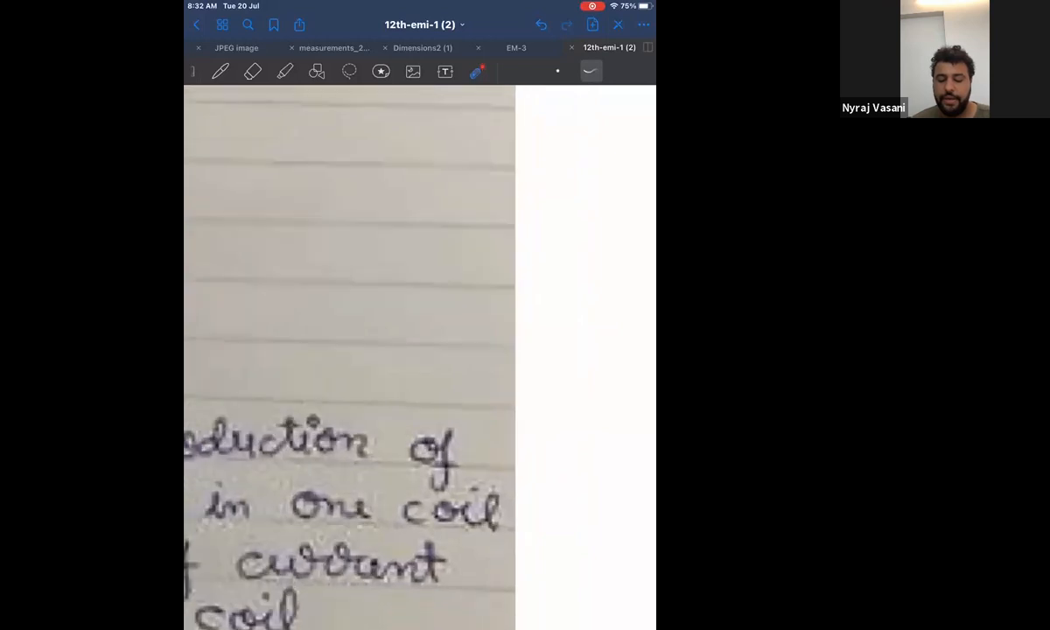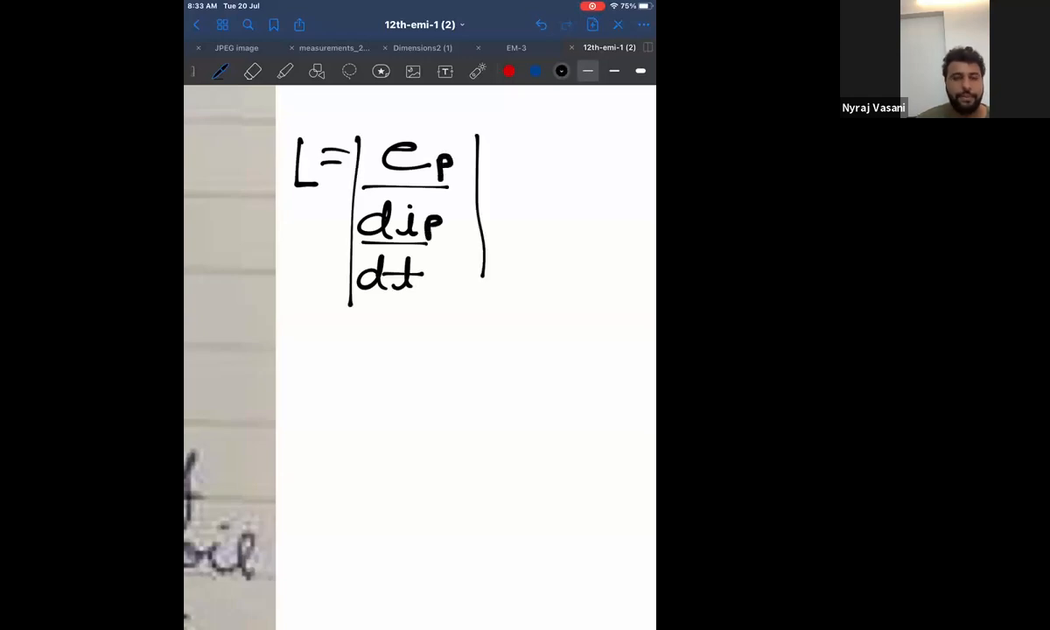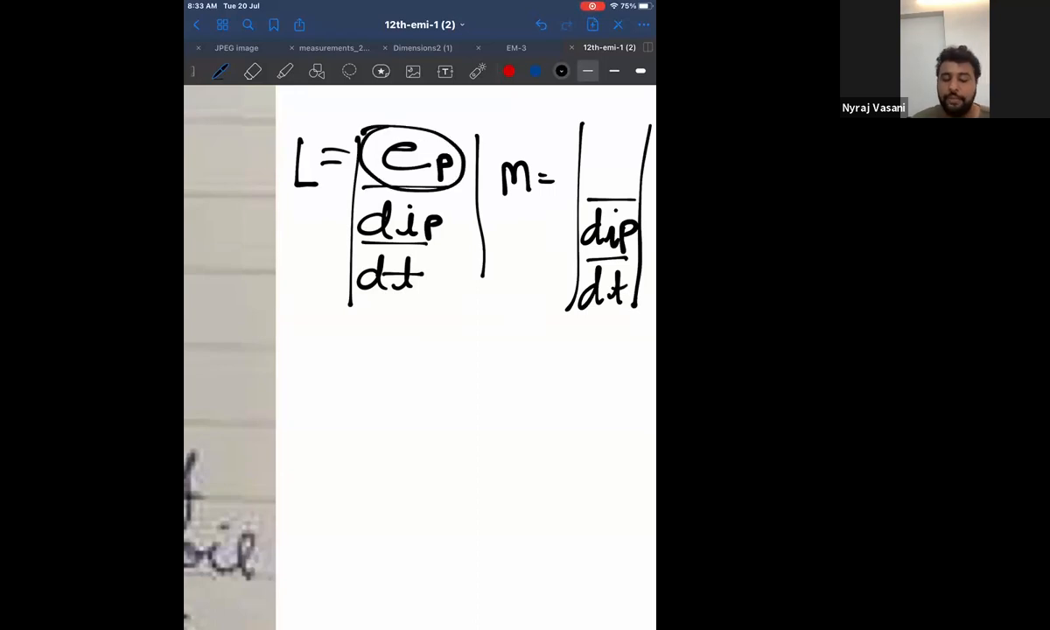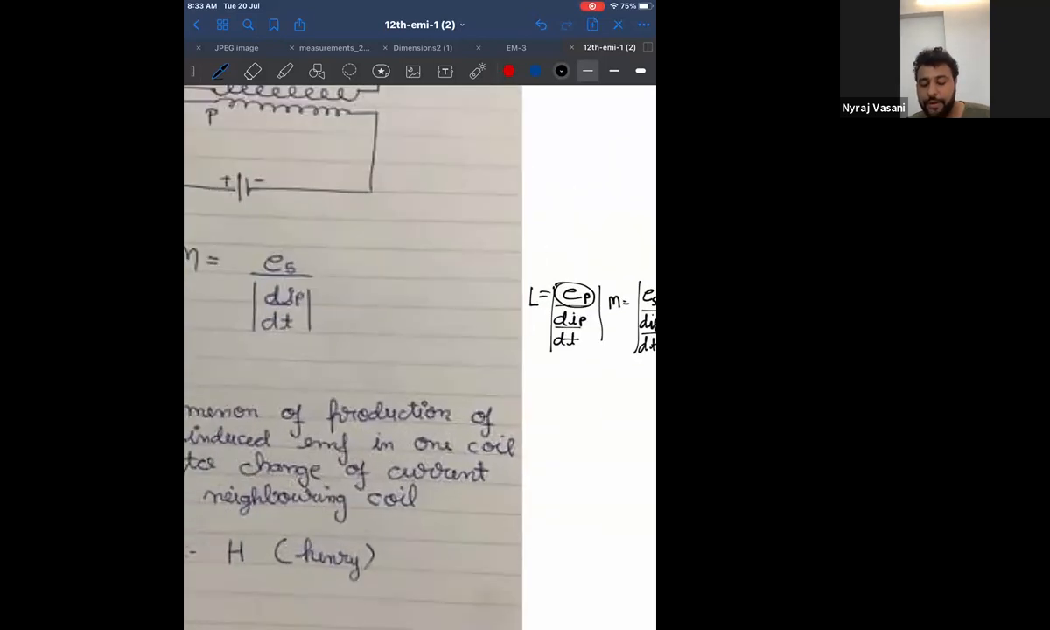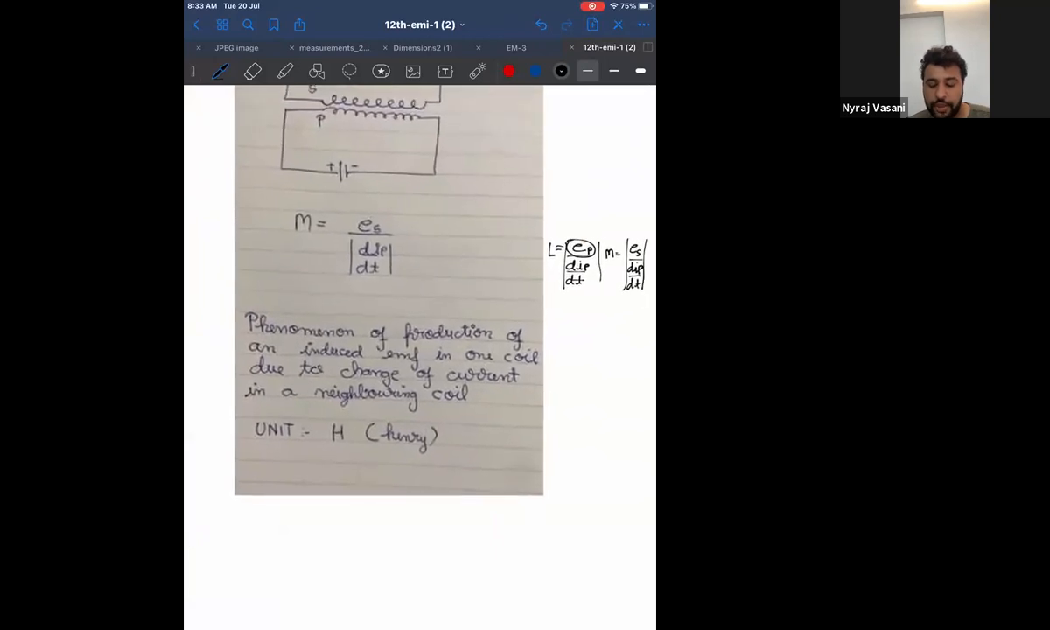If I write the actual formula for self-induction, what is it? L is equal to E divided by di by dt, correct? You have written the formula. I can write this formula like this because there is only one coil, both are primary. Mutual induction: denominator remains the same, dip by dt. What happens to the numerator? In self-induction, I am concentrating on the primary coil. In mutual induction, I am concentrating on the secondary coil, because mutual induction is with respect to secondary, self-induction is with respect to primary.